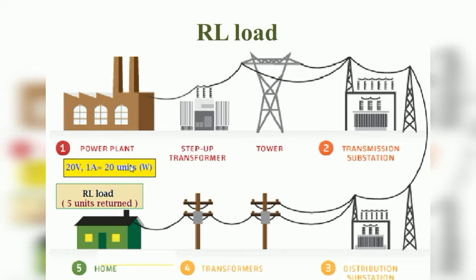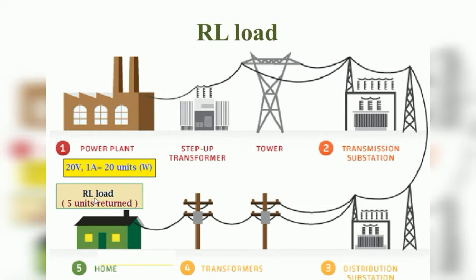So initially 20 units will be sent, the load takes 15 units for its functioning, and remaining 5 units, 20 minus 15 was the 5 units, that 5 units again returned to the source. So the amount of units returned by the load is due to the inductive nature of the particular load operated by the consumer.